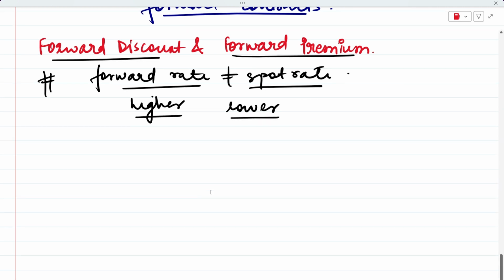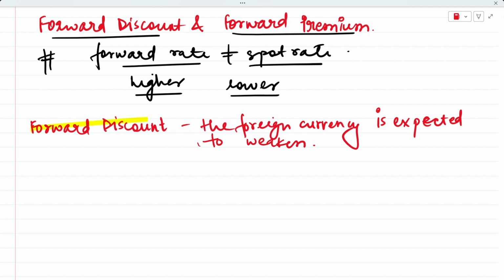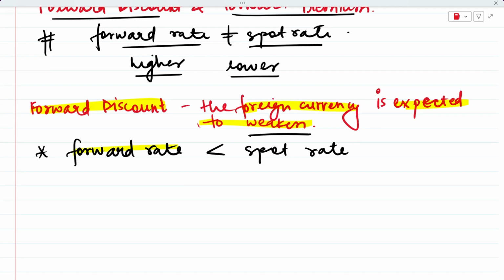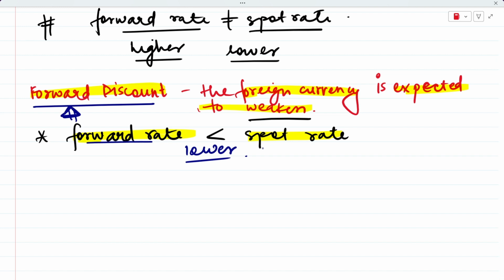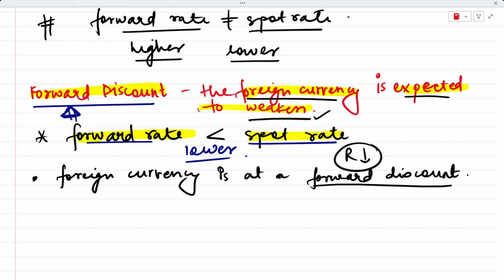So let's make this a little simple. What is forward discount? Forward discount means that the foreign currency is expected to weaken. The foreign currency is expected to become weak in the coming times. So if the forward rate is lower than the spot rate, we say that the foreign currency is at a forward discount. When the forward rate is going to be less than the spot rate, the exchange rate is going to fall and the foreign currency is expected to become weak. So at that point of time, the foreign currency is at a forward discount. It is at a discounted rate.